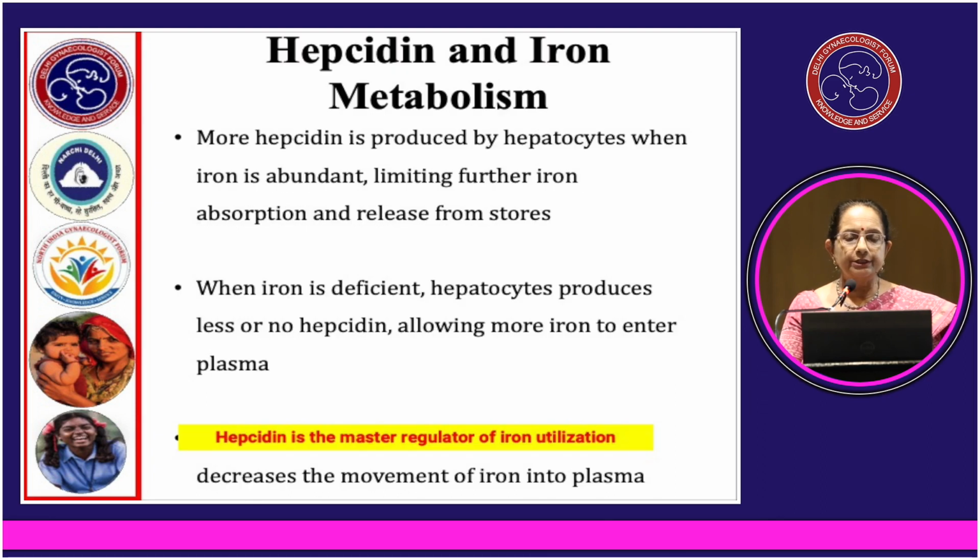Hepcidin and iron metabolism. More hepcidin is produced by hepatocytes when iron is abundant, limiting further iron absorption and release from stores. When iron is deficient, hepatocytes produce less or no hepcidin, allowing more iron to enter plasma. Therefore, hepcidin is the master regulator of iron utilization. It decreases the movement of iron into plasma.